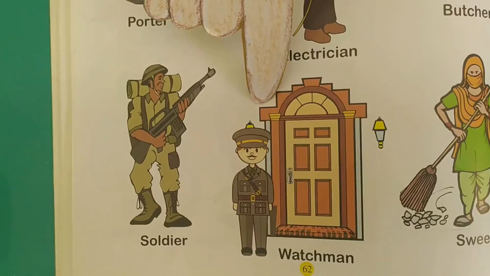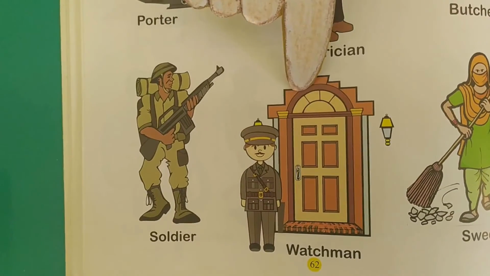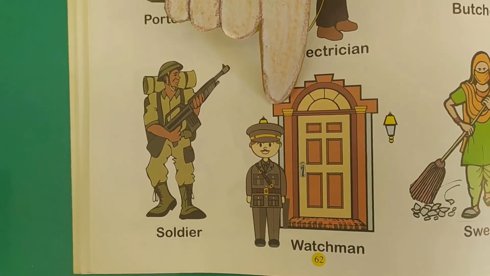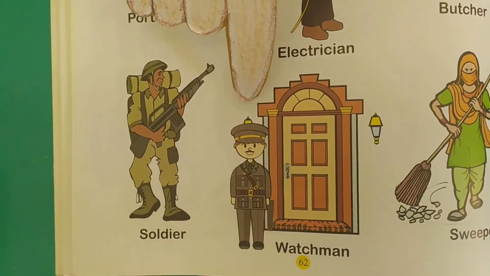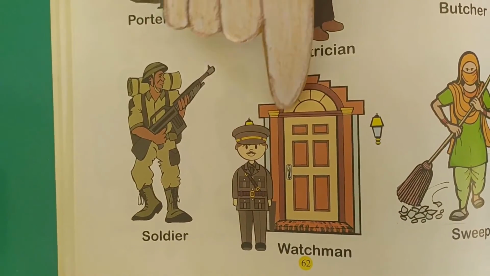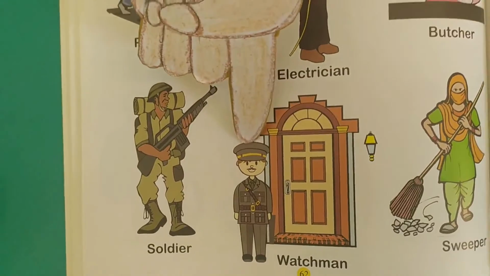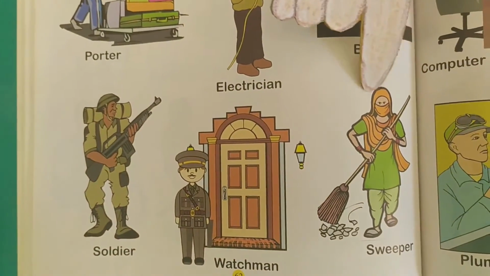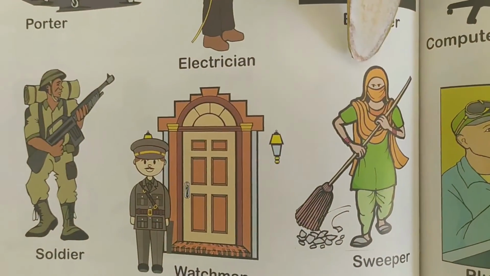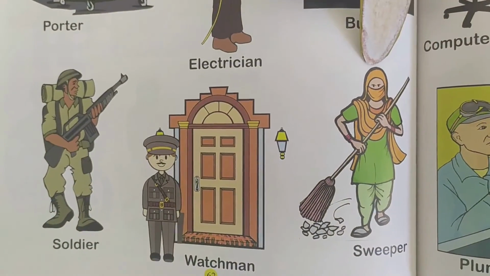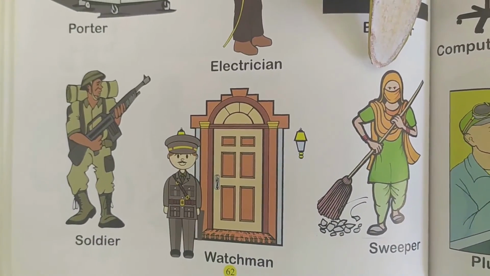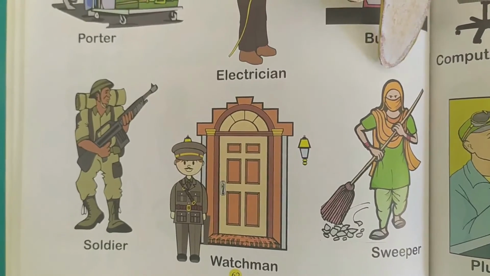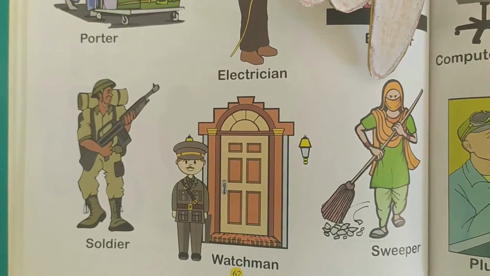This is a watchman. A watchman guards our house, our building, our complex, right? From thieves, from outsiders. She is a sweeper. She helps to keep our surroundings clean. She carries our waste materials and throws it in the dustbin.